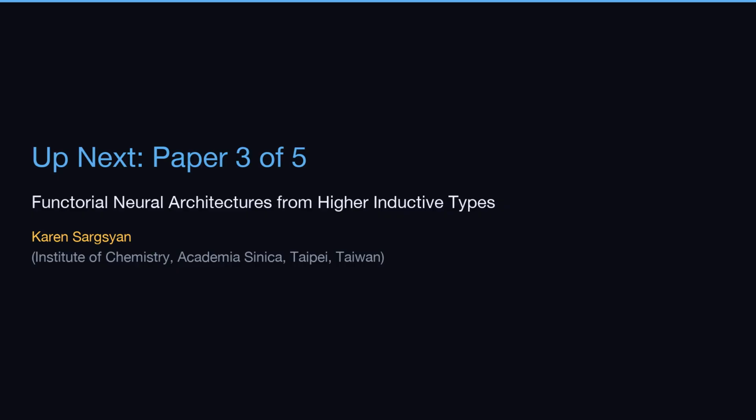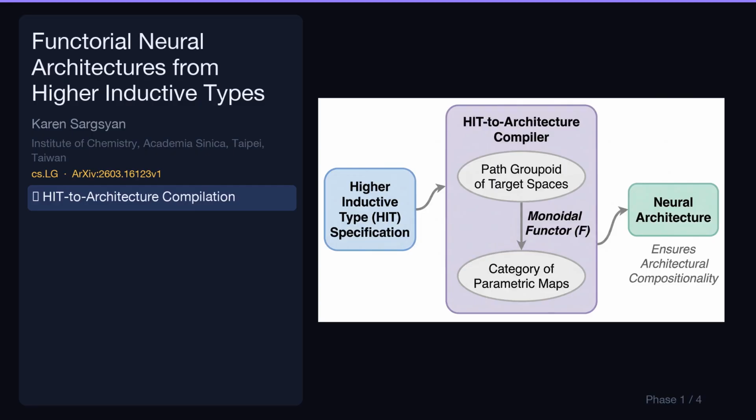Up next, our third paper out of 5, Functorial Neural Architectures from Higher Inductive Types by Karen Sargsyan from Institute of Chemistry, Academia Sinica, Taipei, Taiwan. Let's break down its key contributions. This foundational contribution compiles higher inductive type, HIT, specifications into neural architectures. It uses a monoidal functor mapping path groupoids of target spaces to a category of parametric maps, ensuring architectural compositionality.